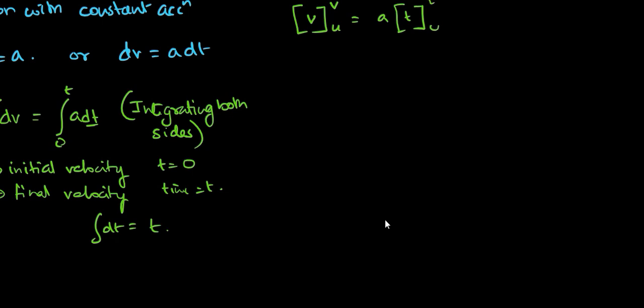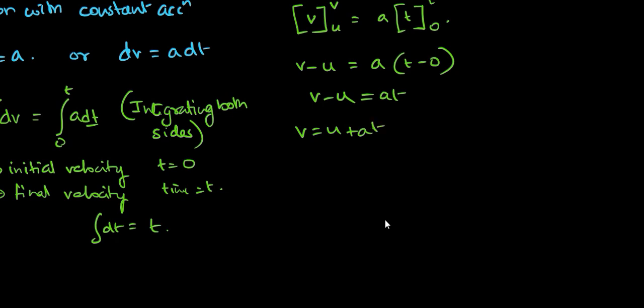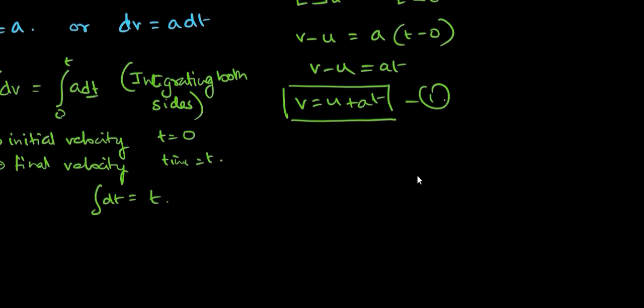So very quickly, v minus u is equal to a t minus 0, so v minus u is equal to a t. This is how we get our first equation of motion, which we have studied in the earlier classes: v is equal to u plus at. Okay, so now let's derive the other equations from here.